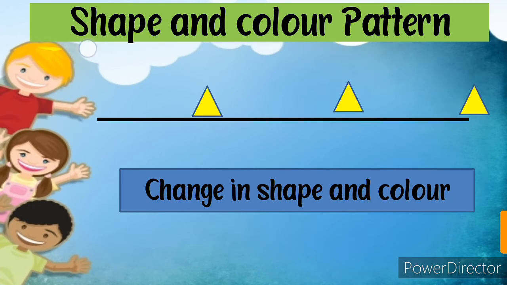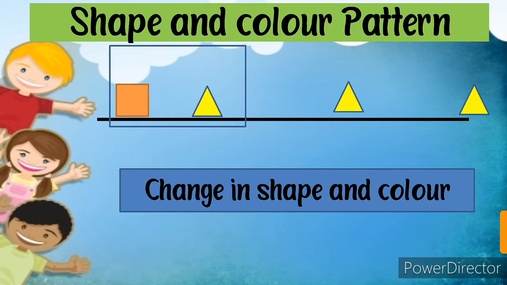Okay. Now come to the shape and color pattern. How can we say that it is a shape and color pattern? Change in shape and color. Shape is here. How can we say that? Change in shape. Shapes are changed every time, and color also: orange, pink and yellow. All three are different colors.